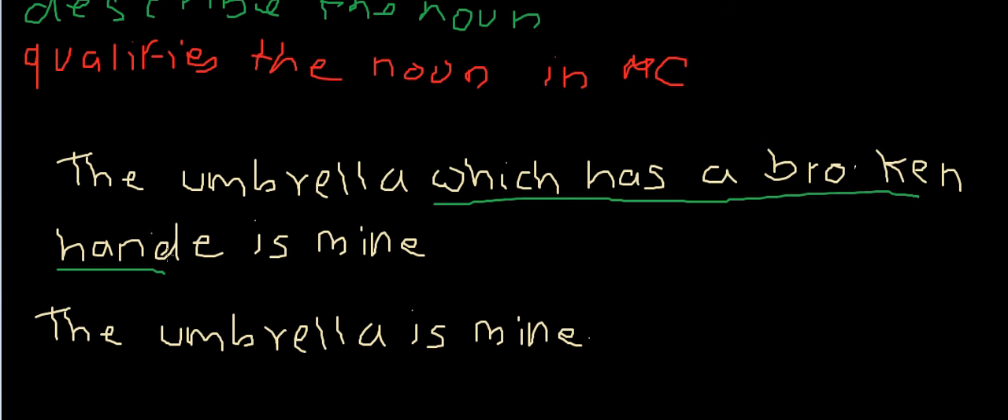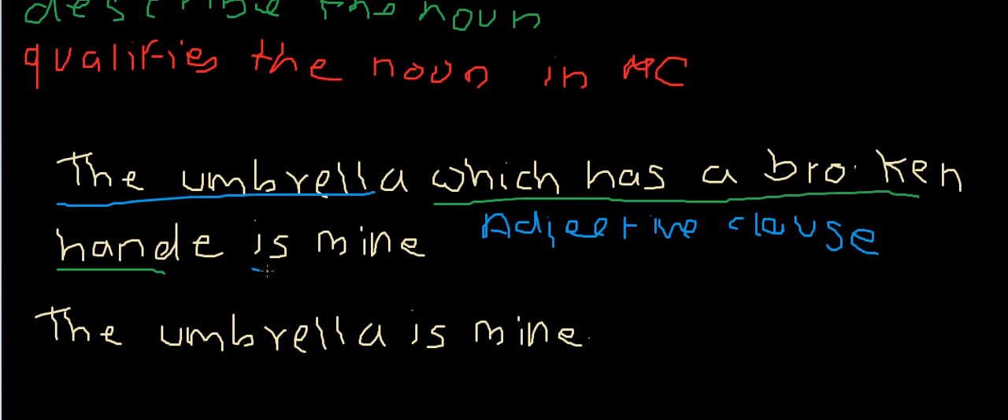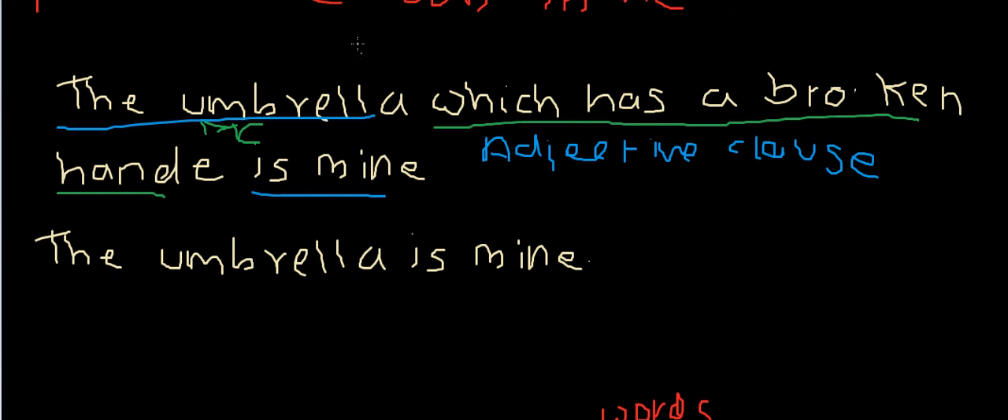This group of words talks about the umbrella. If you ask the question, which umbrella, the answer will be, which has a broken handle. So here, which has a broken handle is a subordinate adjective clause. And this is the main clause: the umbrella is mine. It is qualifying, that is, describing the noun umbrella in the main clause.